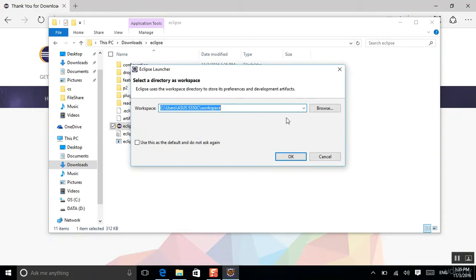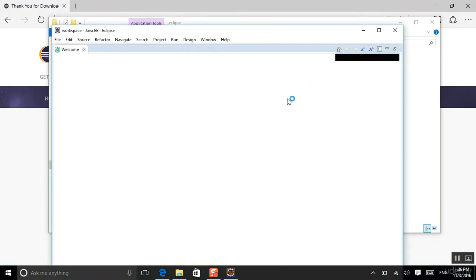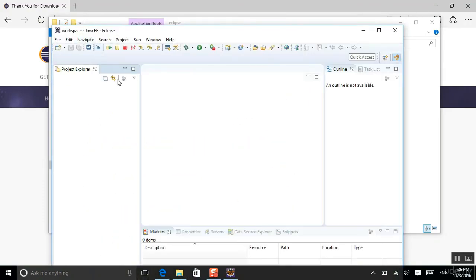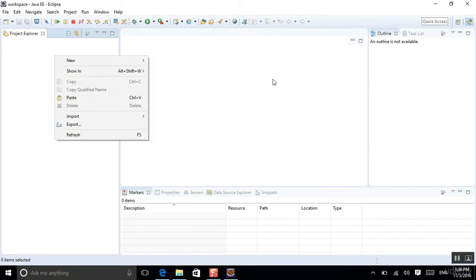Here we go. It will ask you for the default. I will say don't ask me again and keep all my files here in the workspace, so whatever project I do will go to that place. Yes, here we are done, and now everything is great. I have my project, and if you see, I close it, this is my development environment. I could right-click and start creating my project. Here we are done, and see you next.